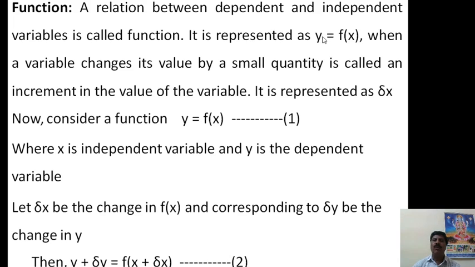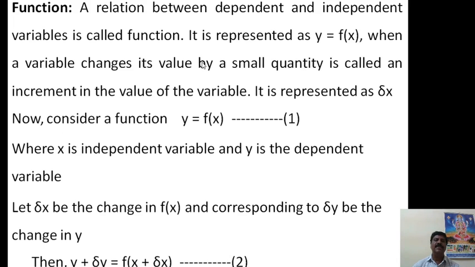Function means here y is nothing but the dependent variable and x is nothing but the independent variable. Therefore, the relationship between the dependent variable and the independent variable is called a function. When a variable changes its value by a small quantity, it is called an increment. If we allow a small change in the x value, that will be called an increment, and it is represented as delta x.